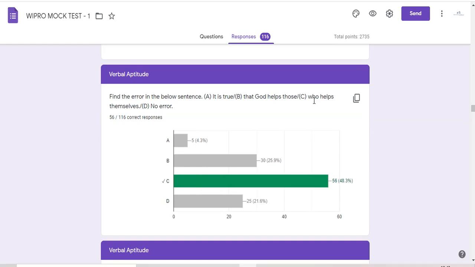Okay, that I don't know. Why you have put D as the answer, I have told you. Because you are not able to identify any mistake here. So that means your subject verb agreement capabilities also you need to recheck.